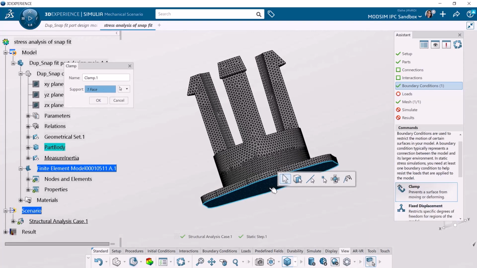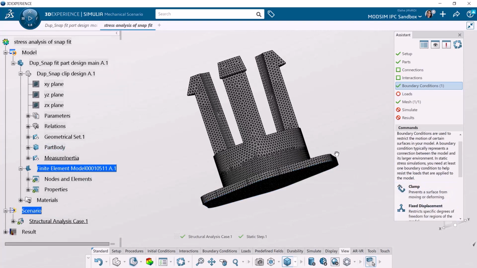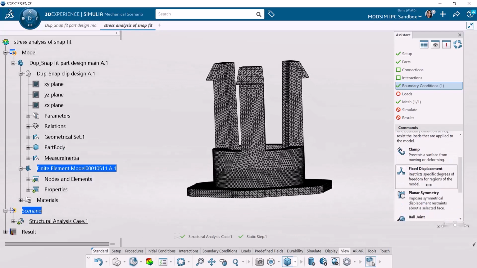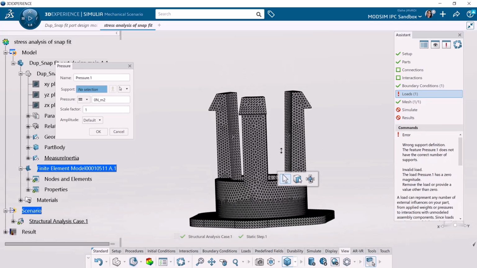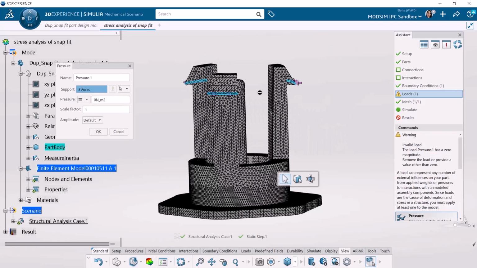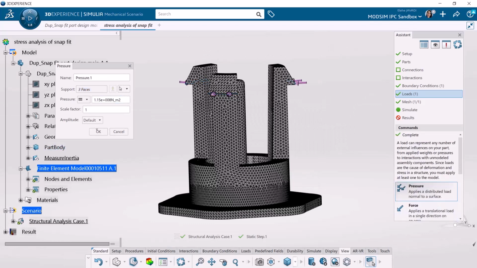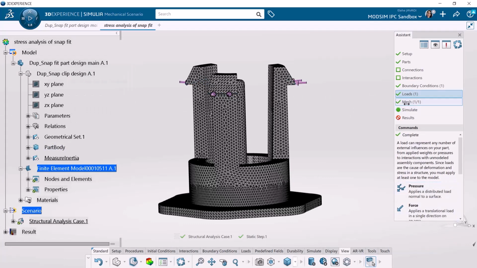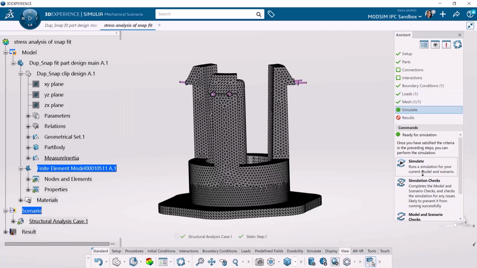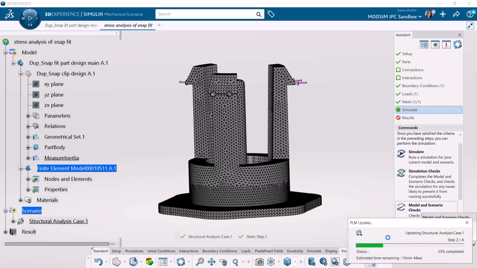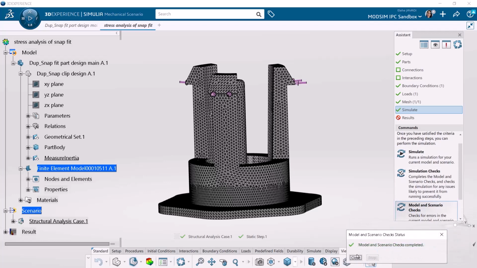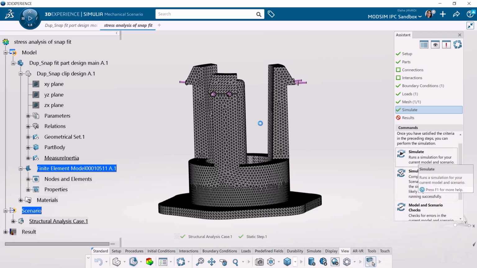In the boundary condition, we are going to create a clamp on the base so that it doesn't move. And to apply the loads, we are choosing 3 surfaces of the heads and applying a certain amount of pressure to those. So we have already created the mesh, everything looks fine. You got green for each part. Then we go ahead and click on simulate to run the first set of simulations.